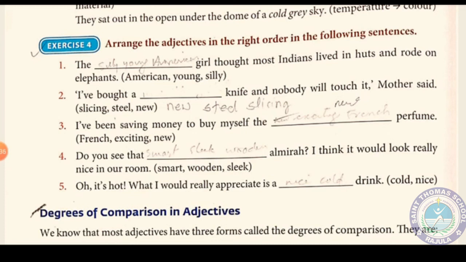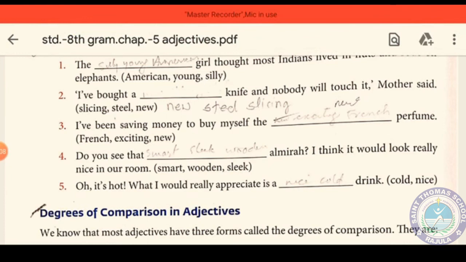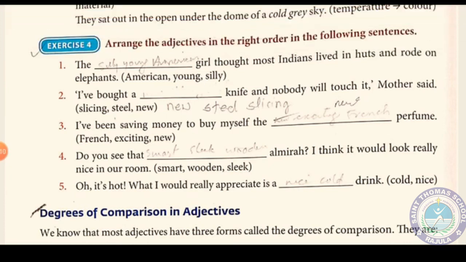In this way we have to fill in the blanks using only the adjectives given in the brackets, in proper order. Here I am going to send you the answer of this exercise also. You have to write it down in your CW, but my dear students, please write with the question. I am sending you without the question, but you have to write the question so that you can understand the answer very well. Thank you. We are going to see this lesson in two parts. The first part, till exercise 4, we are going to stop over here, and in the next period we'll see the second part. Okay, thank you.